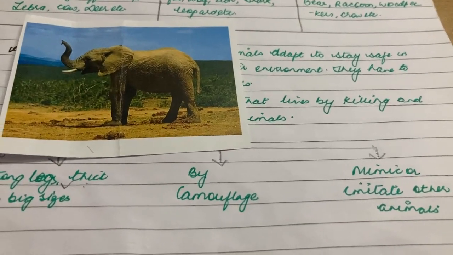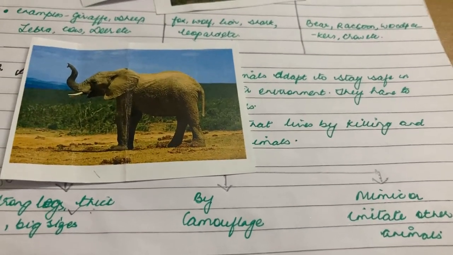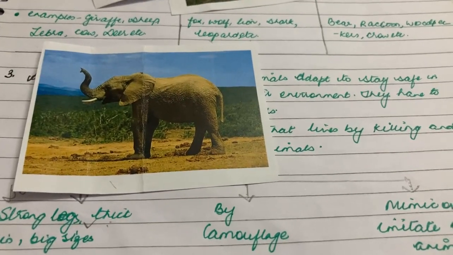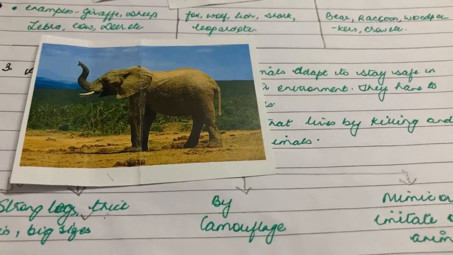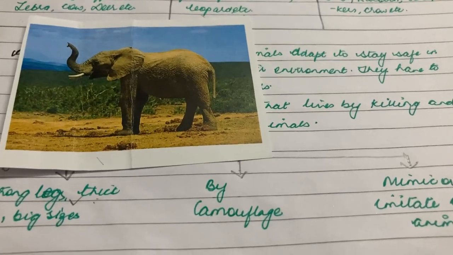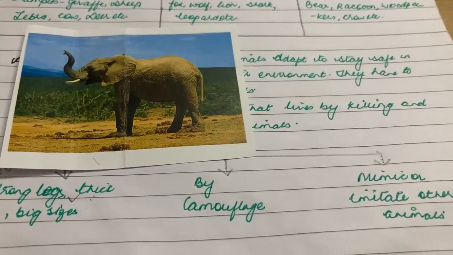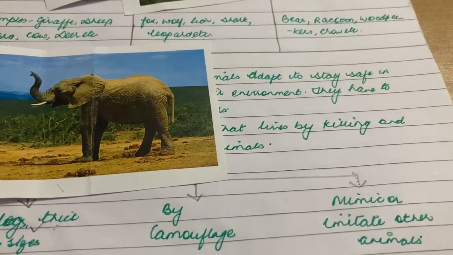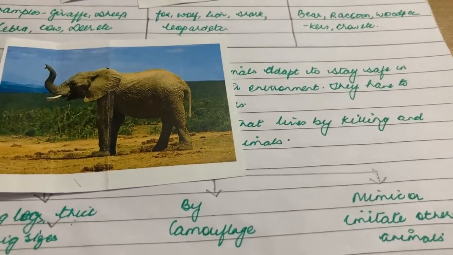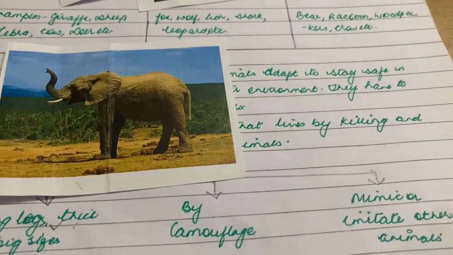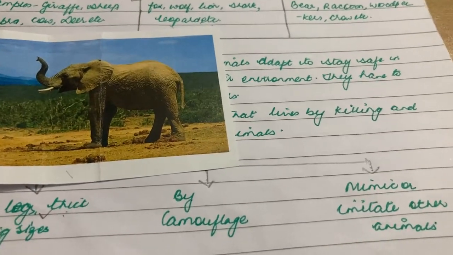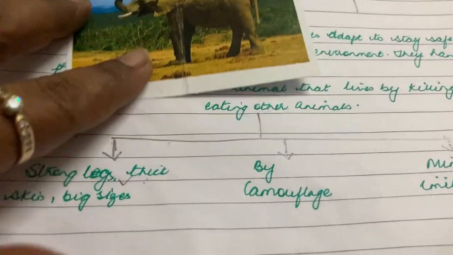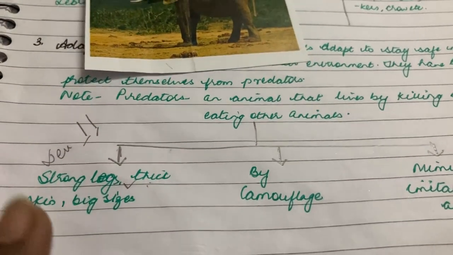And then mimic. There are many animals who change their behavior to imitate other animals for protection. For example, there is a moth caterpillar that imitates snakes, so that to defend themselves, their predators are unable to identify and hunt them. We'll have a detailed discussion about these tomorrow with notes.